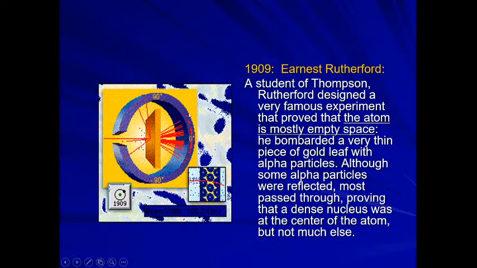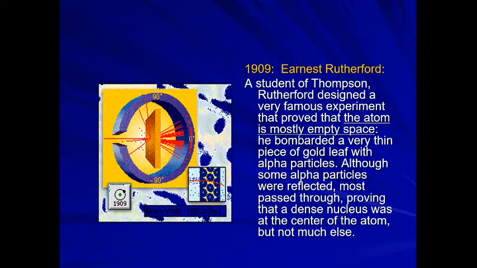You can see this is a screen made up of zinc sulfide. Around the metal foil, he has placed a movable circular zinc sulfide screen, which we can rotate. Whenever alpha particles hit the screen, a flash of light was produced at that point of the screen. He did this experiment twice, thrice, and many times.